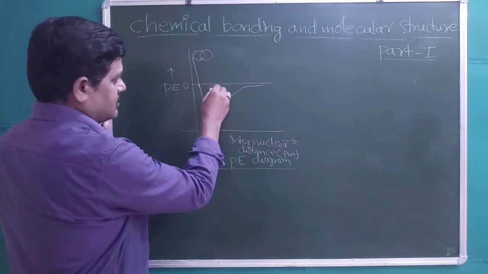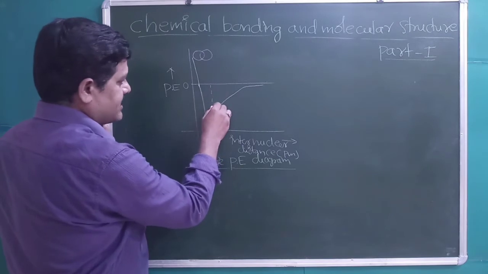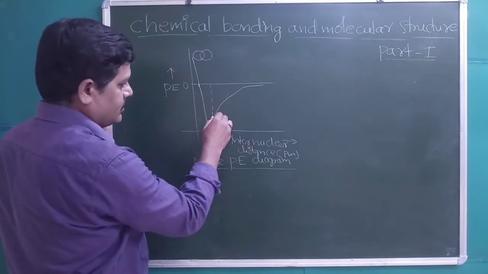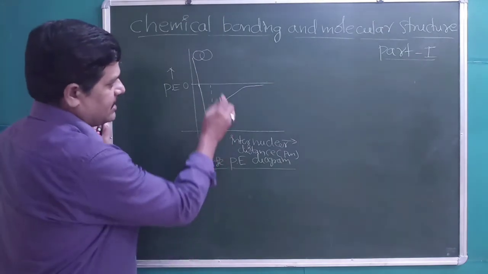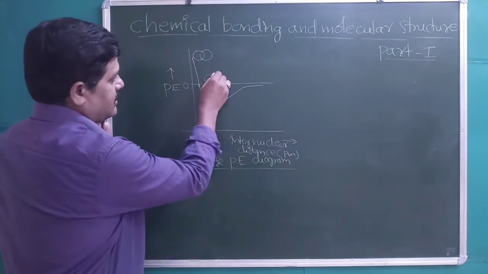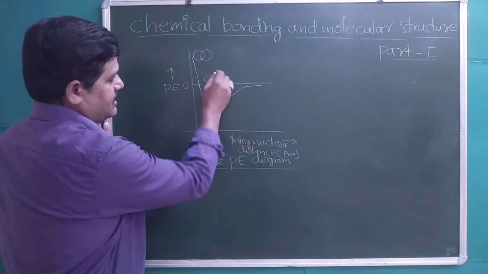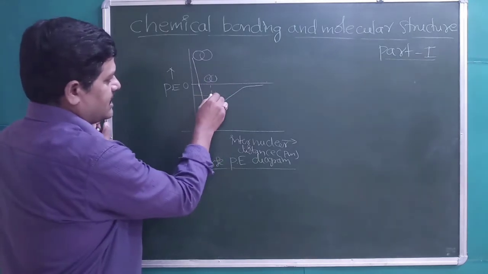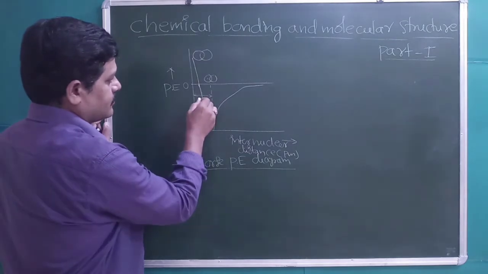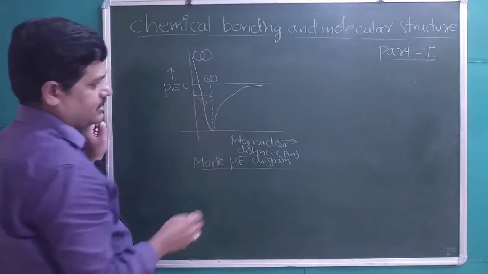This is the distance at which potential energy is minimum, where the repulsive forces equal the attractive forces. This is called the equilibrium distance between the two bonded nuclei, indicated with R0, called the bond length.